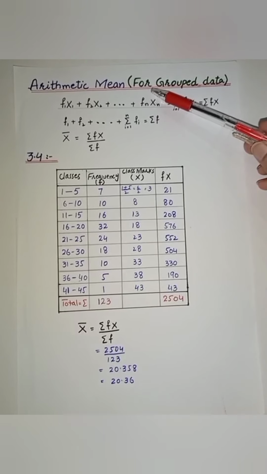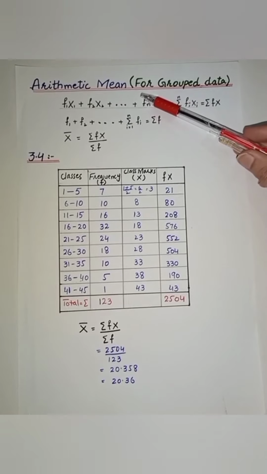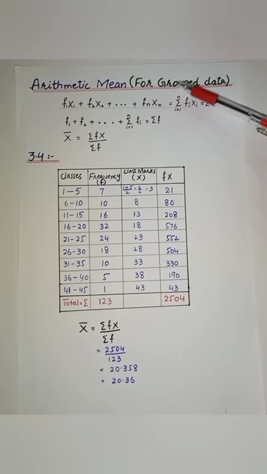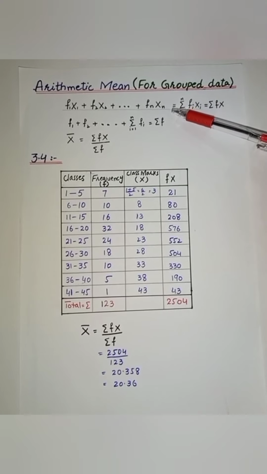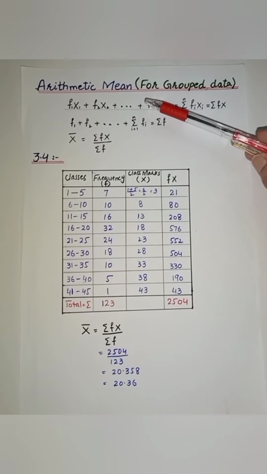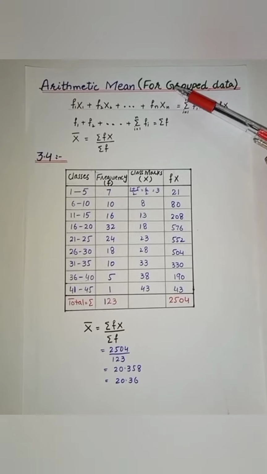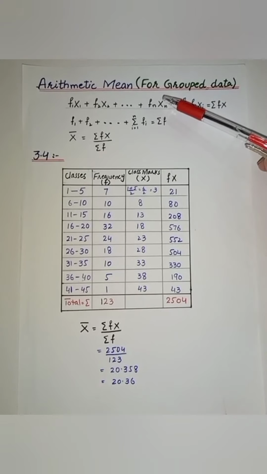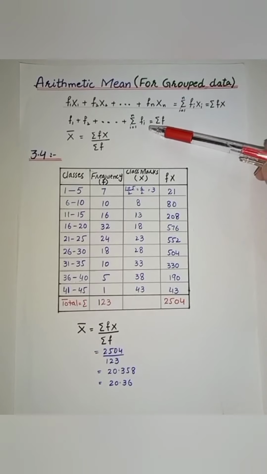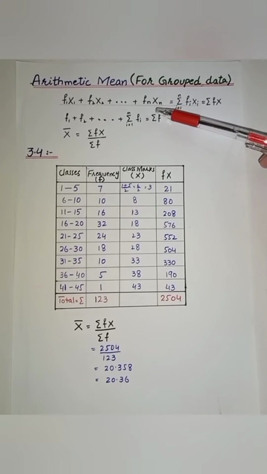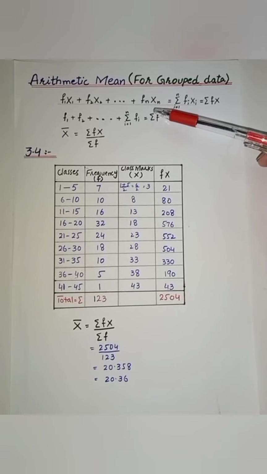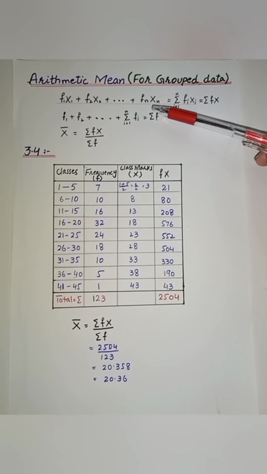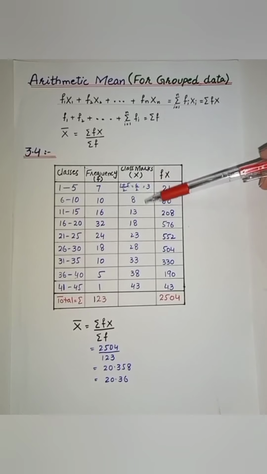Now dear students, the next topic is arithmetic mean for grouped data. The formula for arithmetic mean for ungrouped data is used when the number of values is small. If the number of values is large, they are grouped into a frequency distribution.